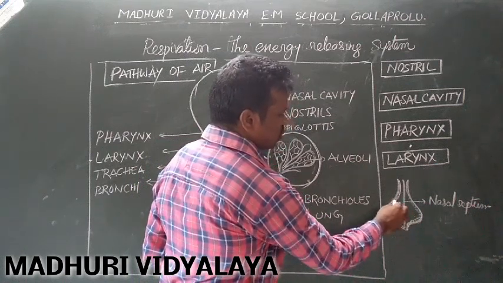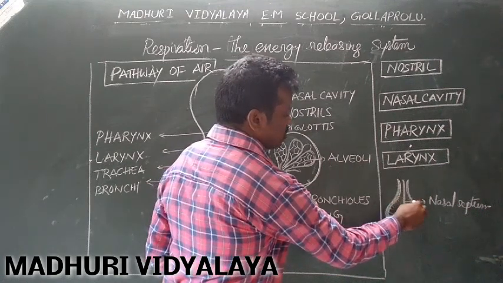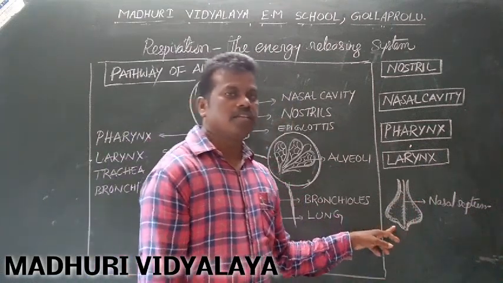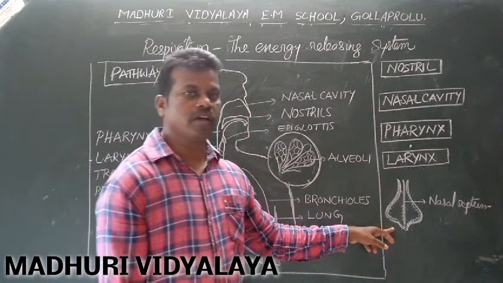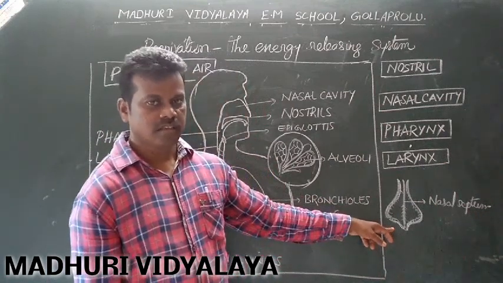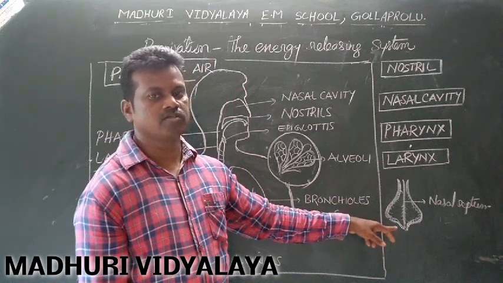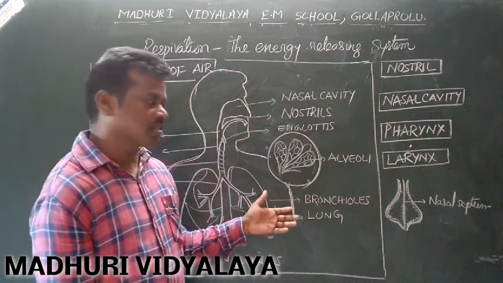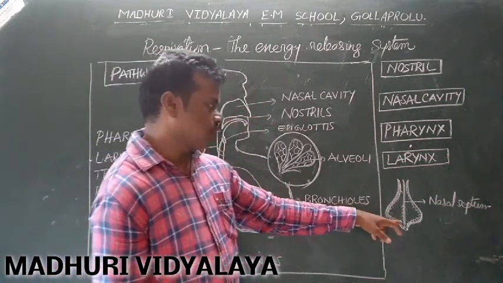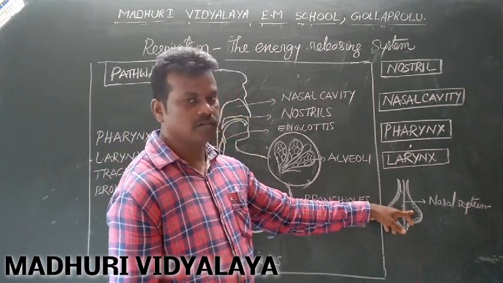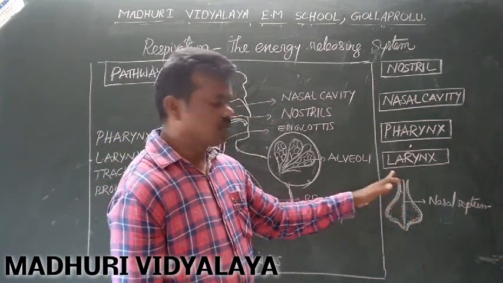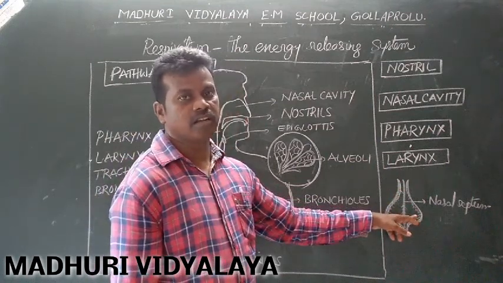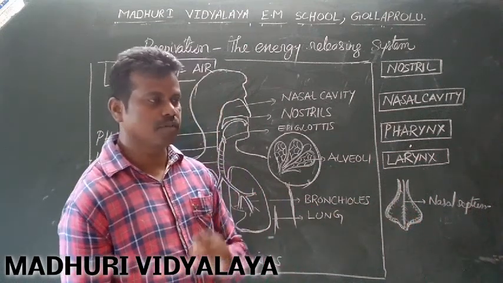on the septum as well as in the nasal cavity, there are small tiny hair-like structures present. These are the hairs. When we inhale, the air consists of oxygen, carbon dioxide, water vapor and many other gases. Along with these, some dust particles also enter, which are very dangerous to our respiratory system. That is why these dust particles and waste materials are stopped here, prevented from entering into the lungs. The hairs prevent the dust particles from entering the lungs. That is the first thing.